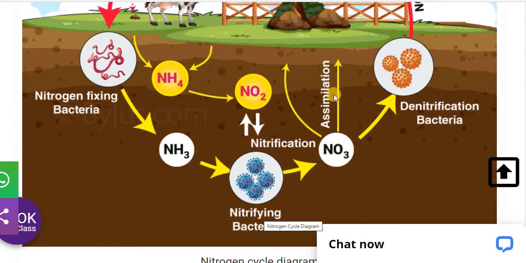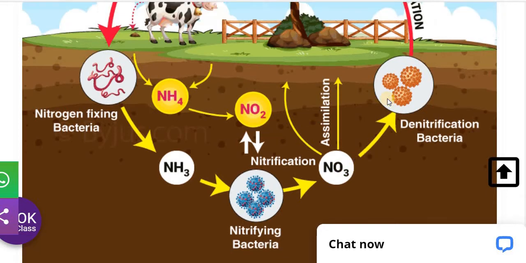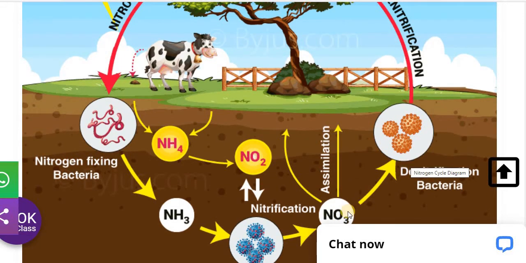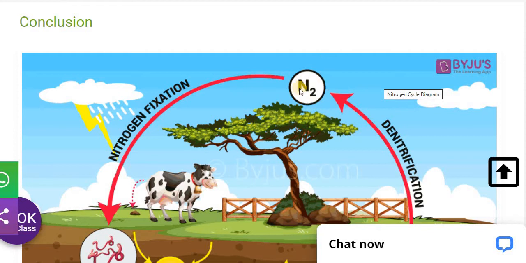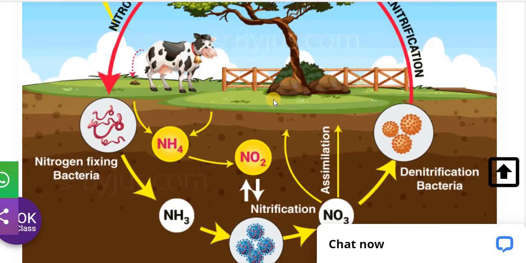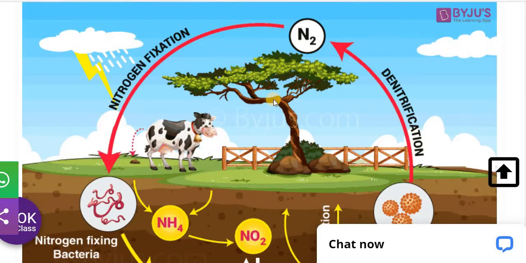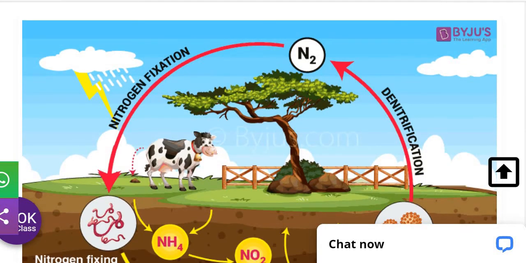Then from here the assimilation takes place, where the plant consumes the nitrogen and it enters the food web. Then the denitrifying bacteria again convert this NO3 and NO2 into the N2 form. So this is called the nitrogen cycle. This is how the nitrogen cycle runs. It is a diagram of the nitrogen cycle.